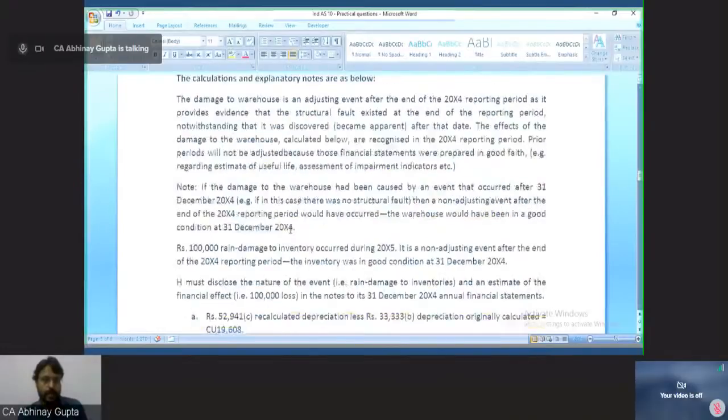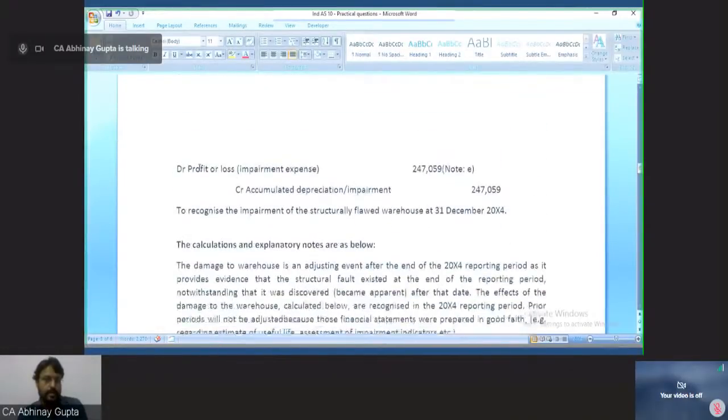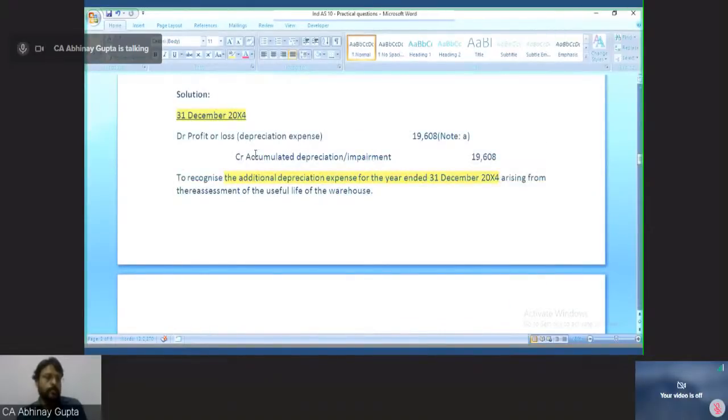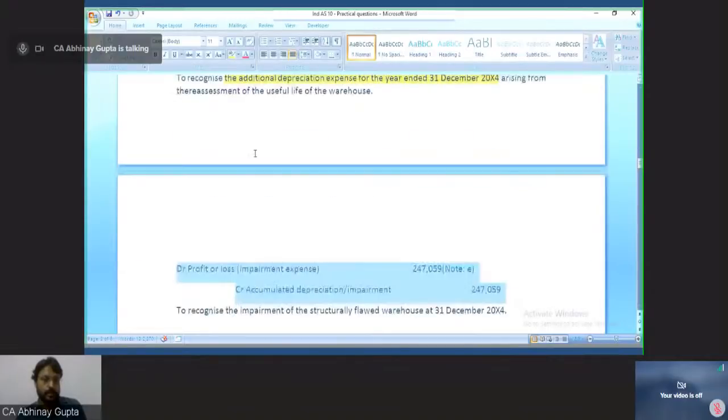Okay, so I have passed this entry. On 31st December 2004 itself, that is the end of the reporting period, debit P&L impairment loss, credit accumulated depreciation impairment, 2,47,000. Now these are the two entries which I have passed for the adjustment of my warehouse because of this heavy rain. Okay, now